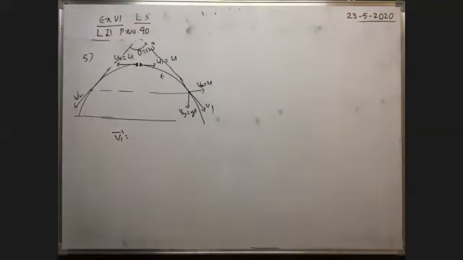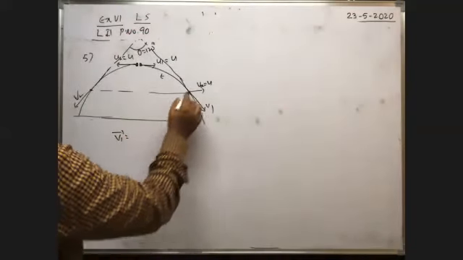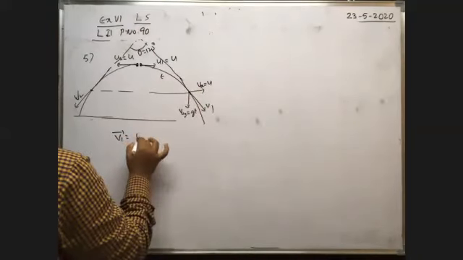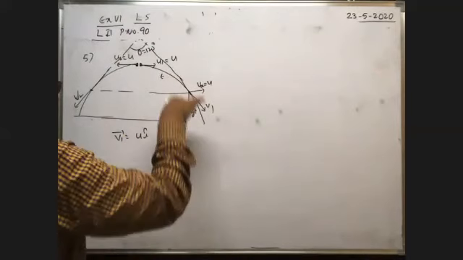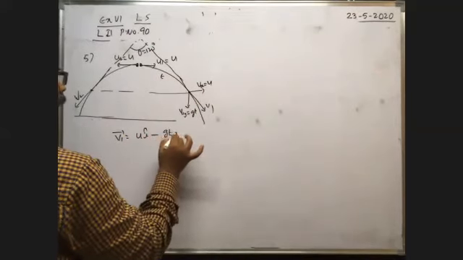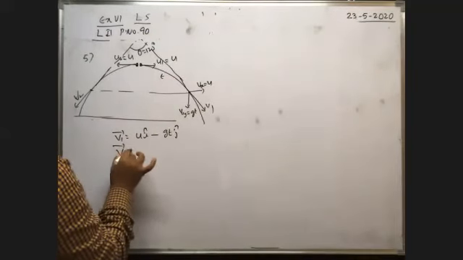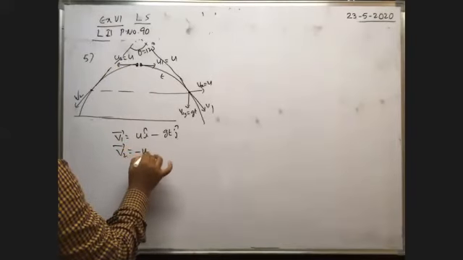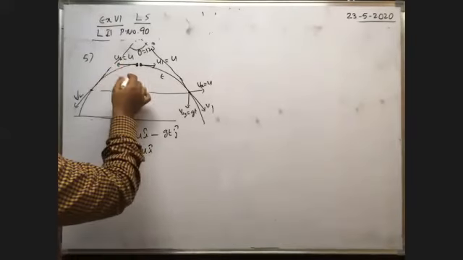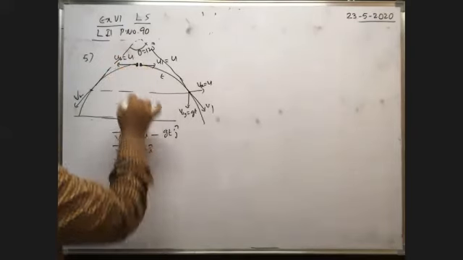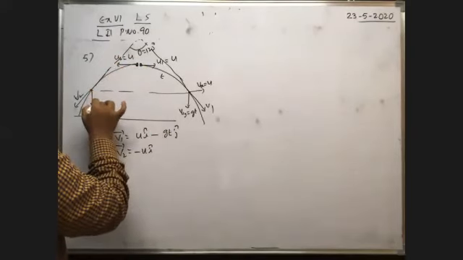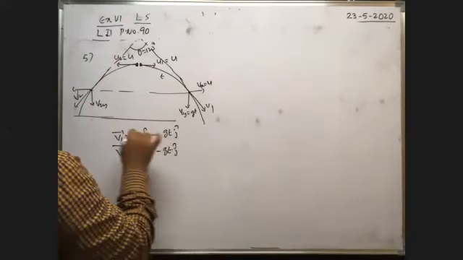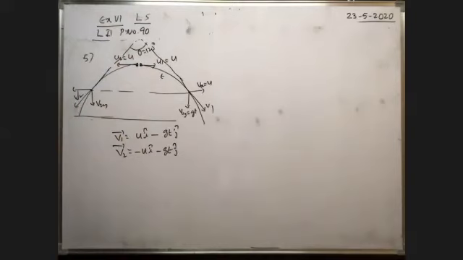How can we write v1 bar now? The x component of velocity is along the positive x direction, so u into i cap. The y component is along the negative direction, so minus gt into j cap. Similarly, what is v2 bar? The horizontal component is u only, but along the negative x direction, that's why minus u into i cap. The vertical component is the same for both, because for both particles the initial vertical velocity is 0, so it is along the negative y direction, minus gt into j cap. These are the velocities of the two fragments after t seconds.